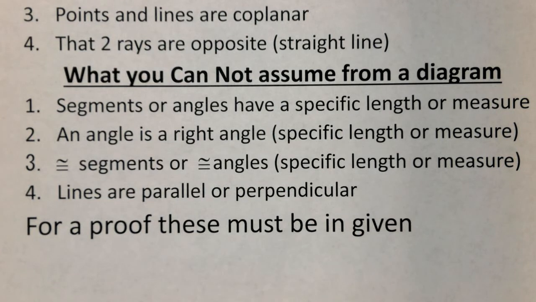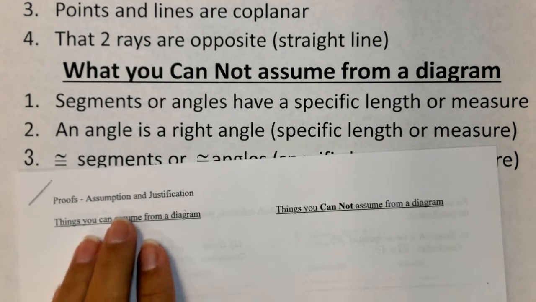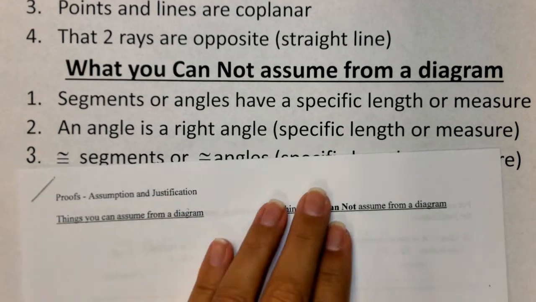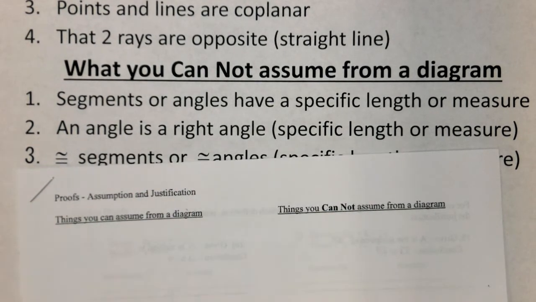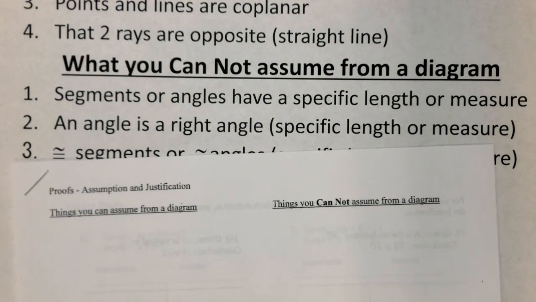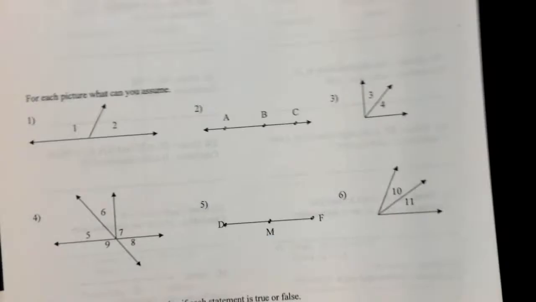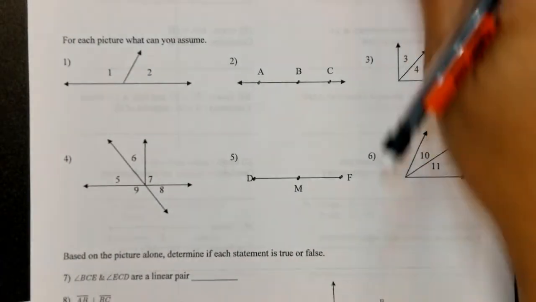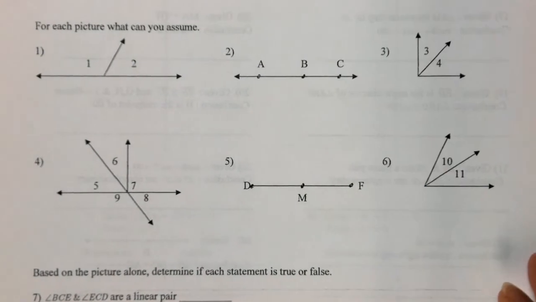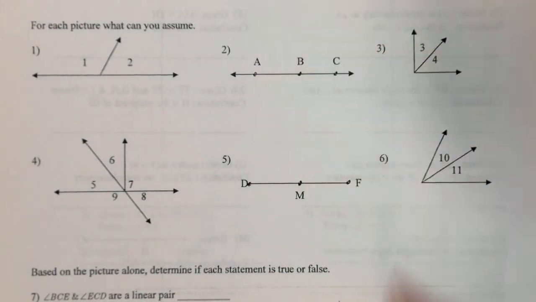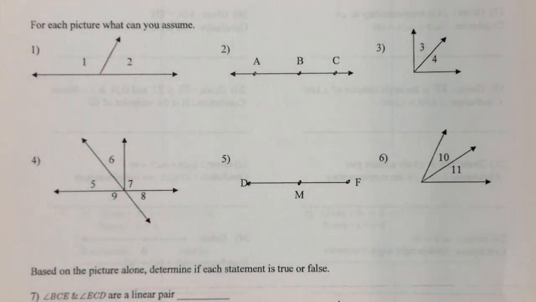So again, these are the 4 steps that you should have written down at the top of this worksheet here. Okay? All right, so speaking of that worksheet, let's move into 1 through 6. And we're going to practice those exact things that we just wrote above. Because it says, for each picture, what can you assume?